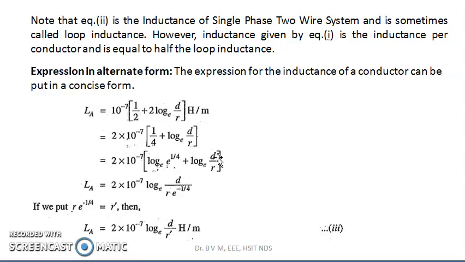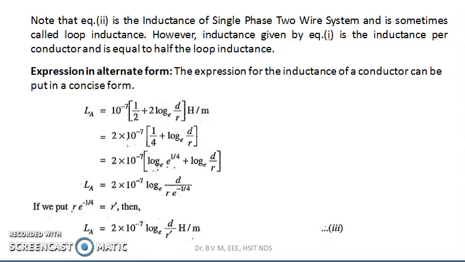So log to the base e d by r into e raised to minus 1 by 4, and if we put r into e raised to minus 1 by 4 is equal to r dash, then what we will get is La is equal to 2 into 10 raised to minus 7 log to the base e d by r dash Henry per meter.